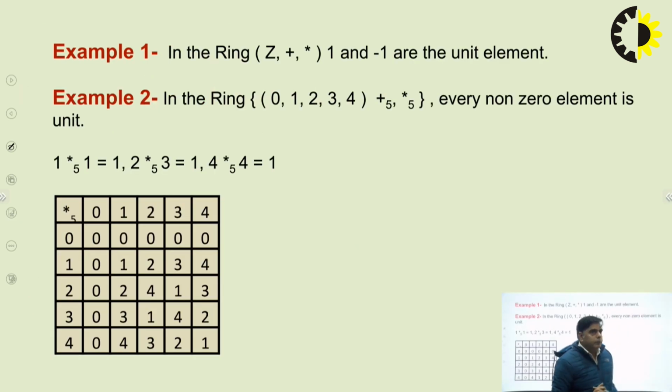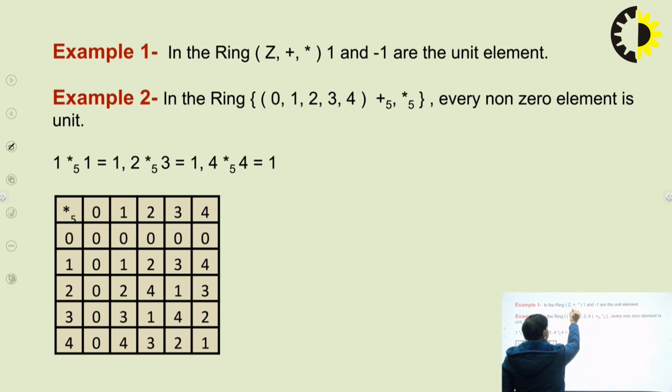Now see the example. In a ring, Z with plus sign and multiplication, 1 and minus 1 are the unit elements. We have to check that 1 and minus 1 are the unit elements of the ring.